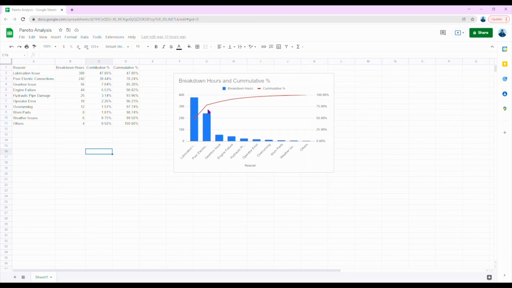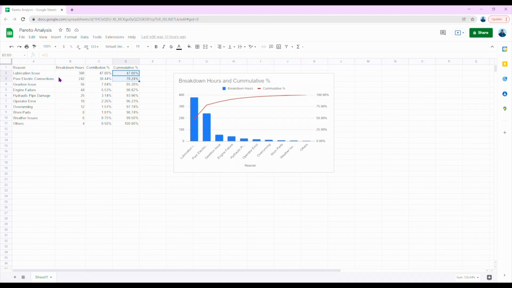So if you see, the top 2 reasons contribute almost 80% of total breakdown hours. By plotting this graph, you can identify the reasons which are contributing 80% of total breakdown hours. So this follows the Pareto principle, which is nothing but the 80-20 rule. In the majority of cases, the 80-20 rule applies. Let's say 80% of money is with only 20% of people. In the same case, 80% of breakdown hours are caused by 20% of reasons.